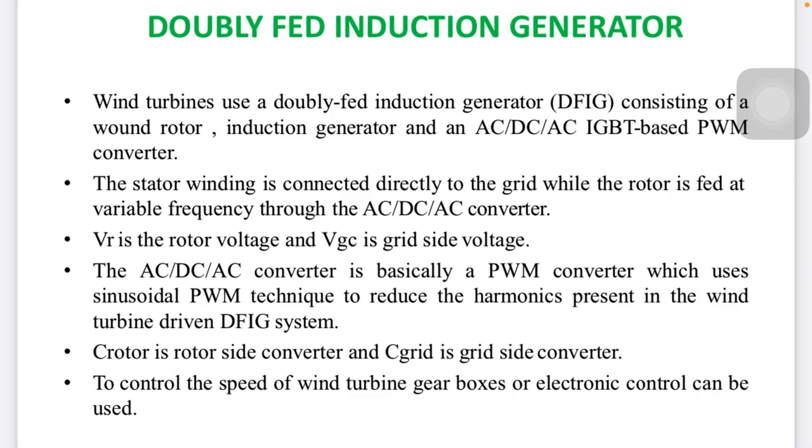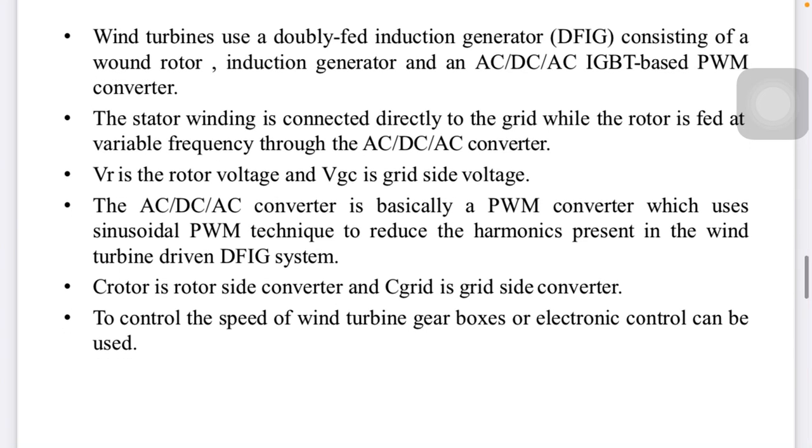So for the induction generator, an AC to DC or DC to AC IGBT-based PWM converter can be used. The PWM converter's function is pulse width modulation according to the change in wind speed. We are changing the output voltage, and with the help of the PWM technique, we get the output. Whether my speed changes, the output needs to be constant, and that is only possible by the PWM method. So the AC to DC, DC to AC converter is basically a PWM converter.